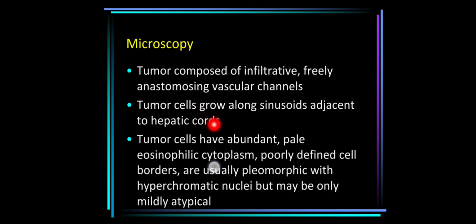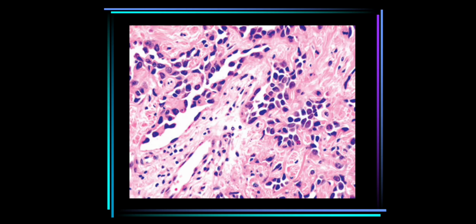So what are the cells here? The cells are the lining epithelium of these vascular channels, that is endothelium. So we see the tumor cells of the endothelium grow along the sinusoids adjacent to hepatic cords. Tumor cells have abundant pale eosinophilic cytoplasm, poorly defined cell borders, and are usually pleomorphic with hyperchromatic nuclei, but may be only mildly atypical. So this is how they lie in the vascular spaces, mostly pleomorphic and atypical.